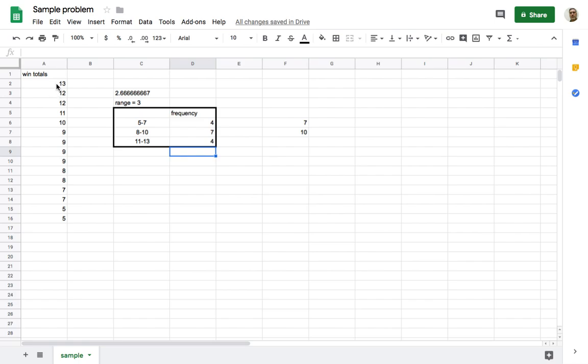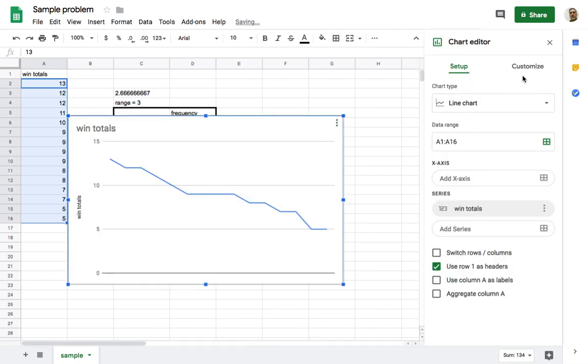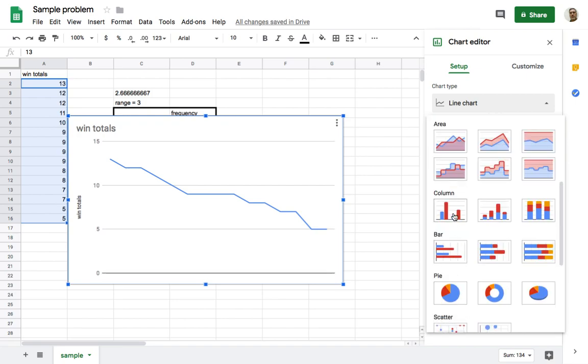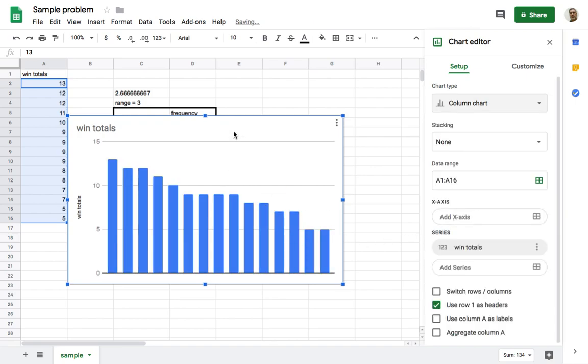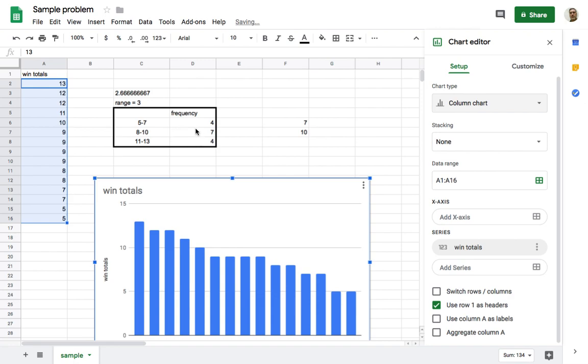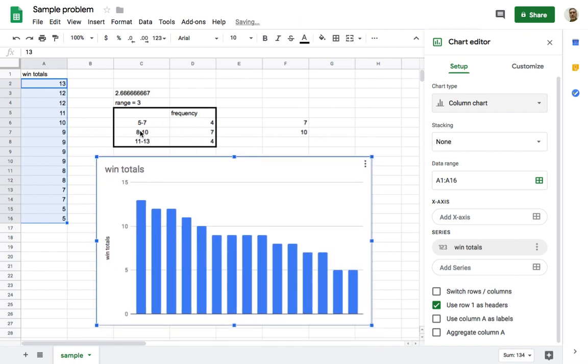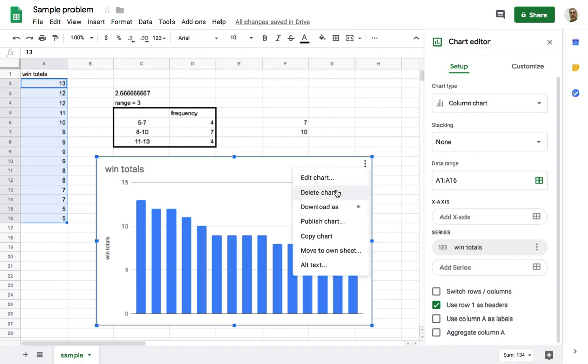A lot of people yesterday were doing this and highlighting this and putting in a chart. Look what happens when you do that. I want a column chart. Looks like the column chart's going to give you something like this. No, that's not right. That's not a picture of how many times they won between 5 and 7 games and how many times they won between 8 and 10 games. That gives you their win totals per year. No. So click your 3 dots here. If you want to ever delete a chart, just click your 3 dots here and delete it.